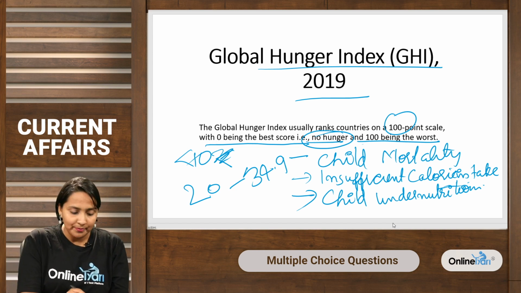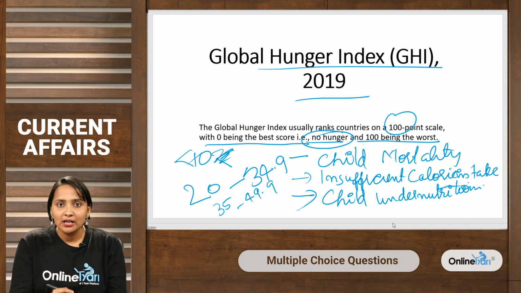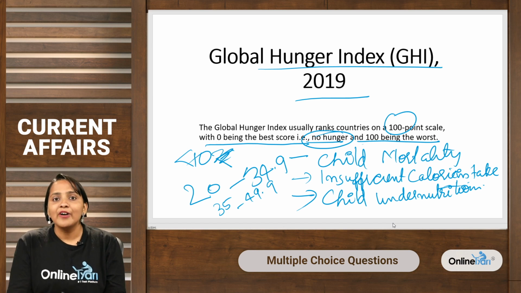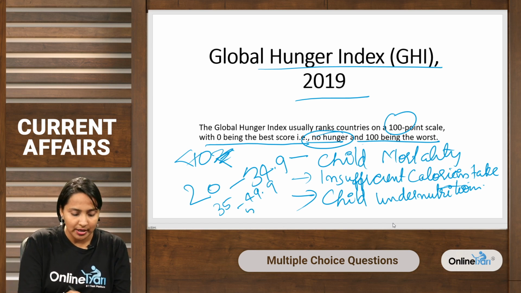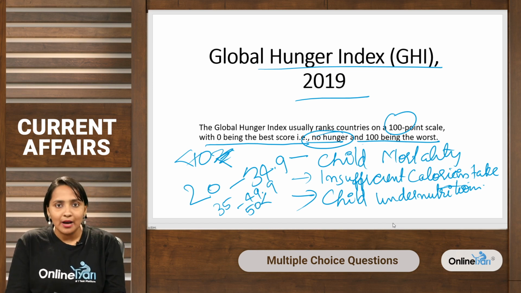When values are from 35 to 49.9, this means that hunger rates are alarming, and values which are 50 or more are extremely alarming.